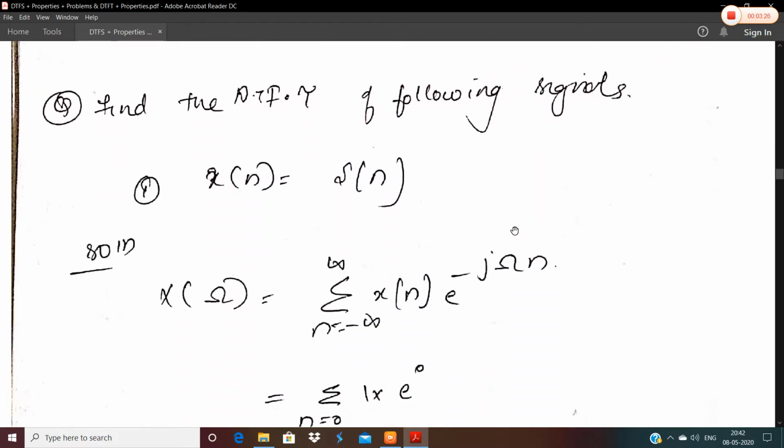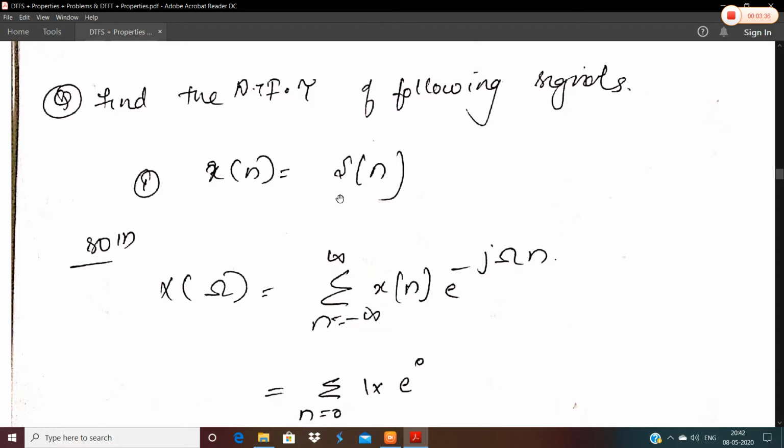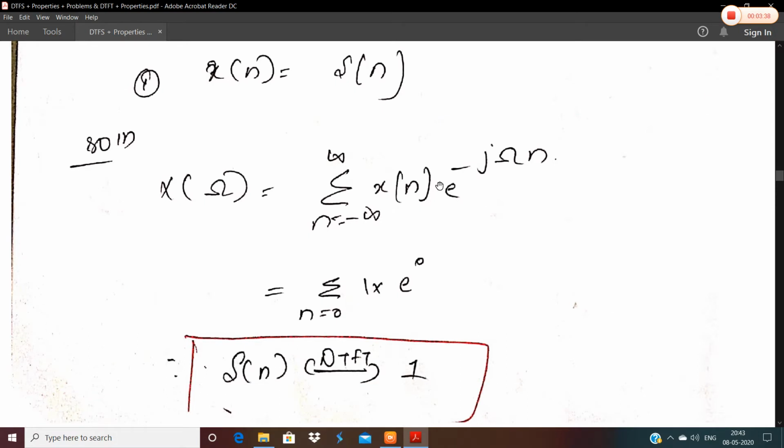Now moving on to the DTFT of some basic signals, that is, find the DTFT of the following signals. The first problem is x of n is equal to delta of n. Delta of n is nothing but the impulse function which has a value of 1 when n is equal to 0. So we'll use the analysis equation here.